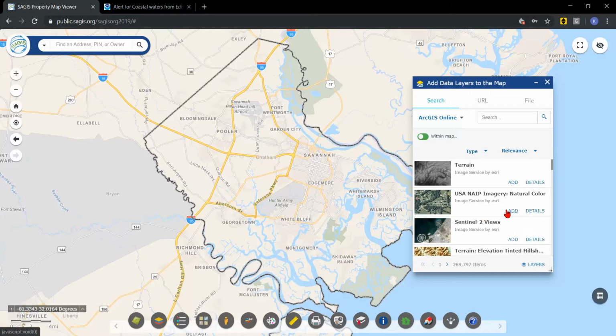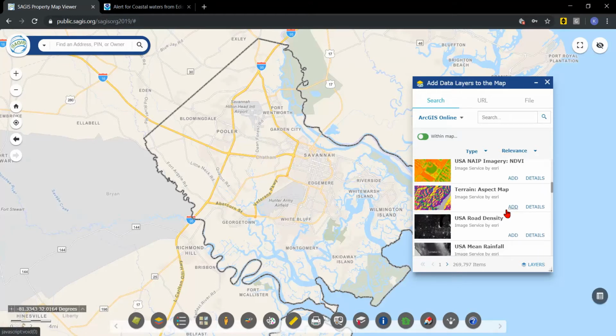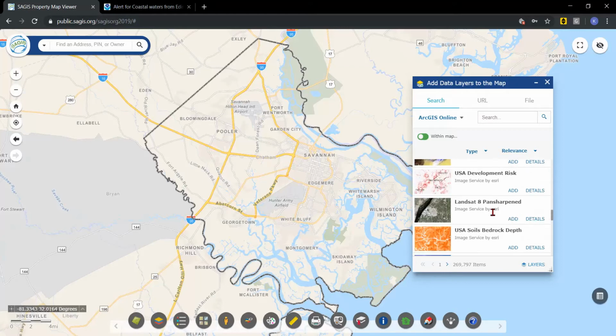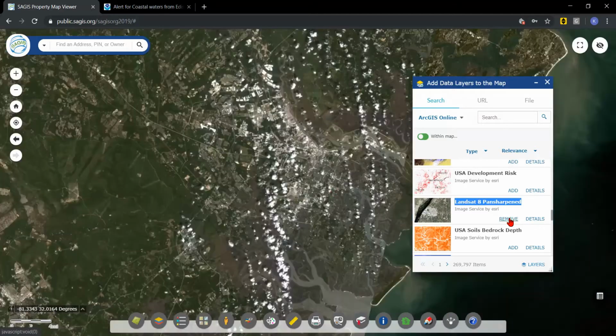In our first example, we will add the Landsat Imagery. Scroll down about halfway until you find the Landsat pan-sharpened image. Click Add to add the layer to the map. This is pretty cool. This imagery is from a satellite that flies overhead roughly once every 2 weeks, so this imagery is no older than 2 weeks.